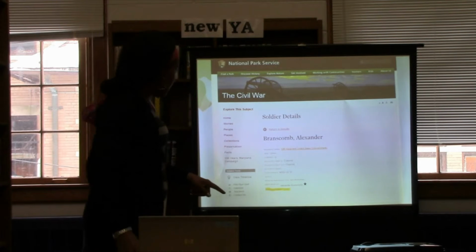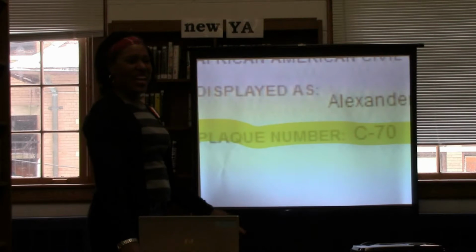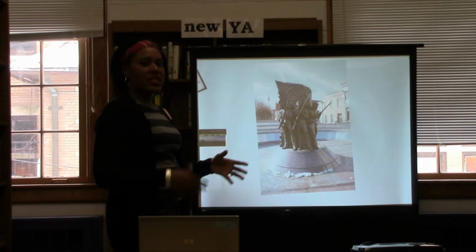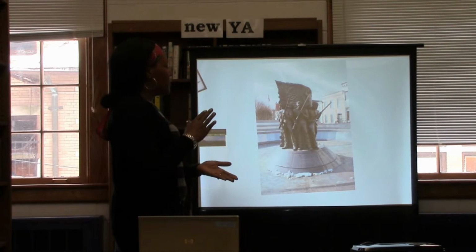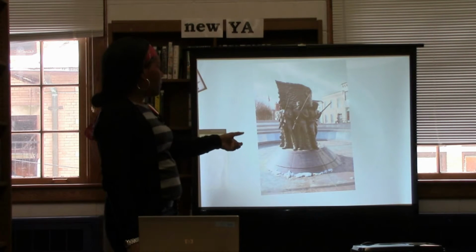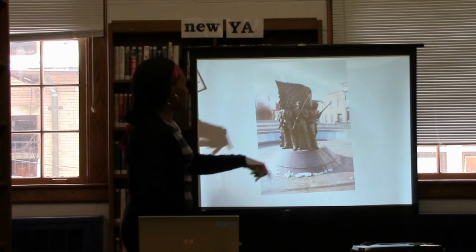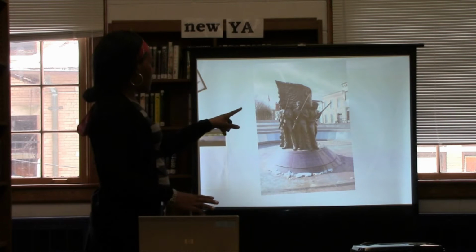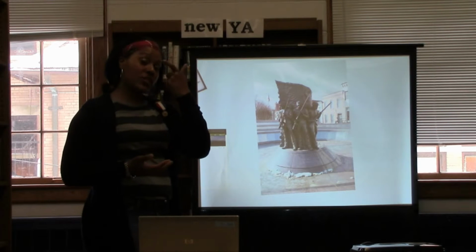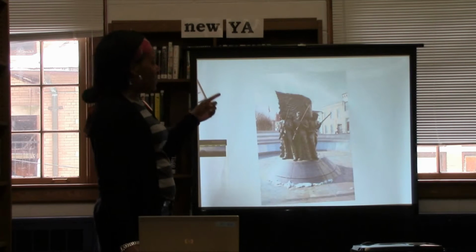But one thing that interested me, I saw that there's this plaque number C70. I was like, what is that? And I found out that in Washington, D.C., at the African American Civil War Museum and Memorial, they have this beautiful memorial, and you see the sterling silver, the steel background on the back, those are all the names on plaques of over 210,000 African American men who fought in the war. So then the C-70 made sense to me.